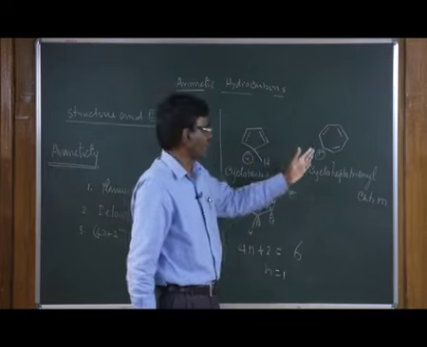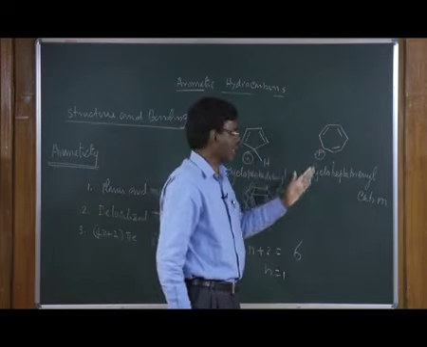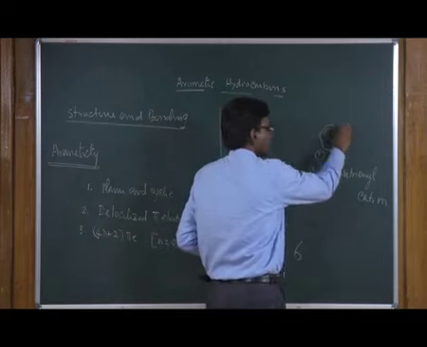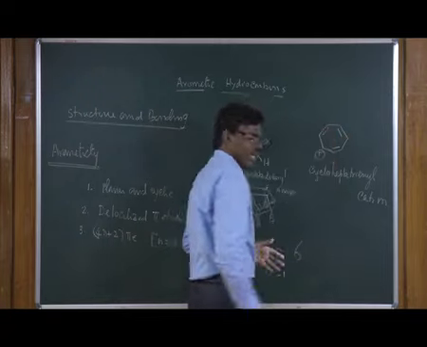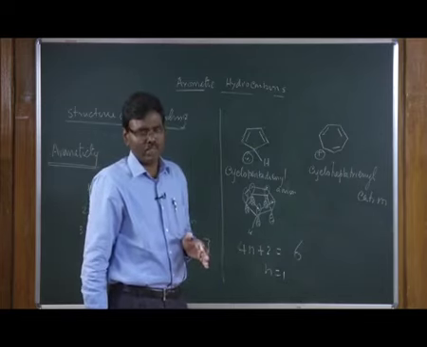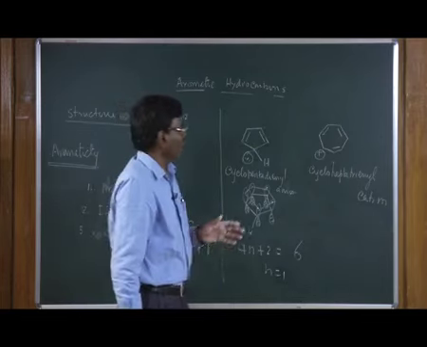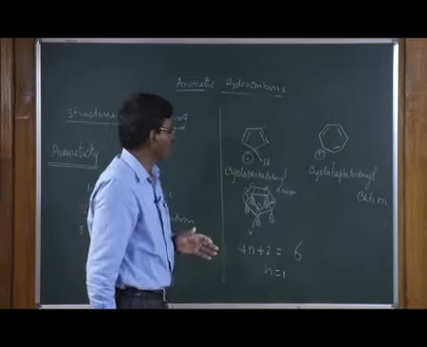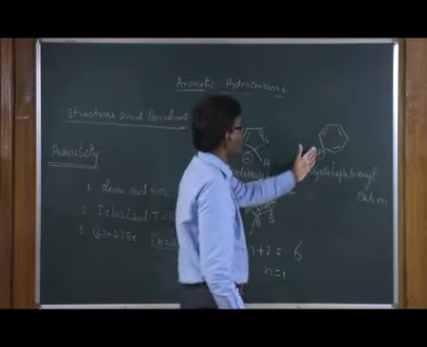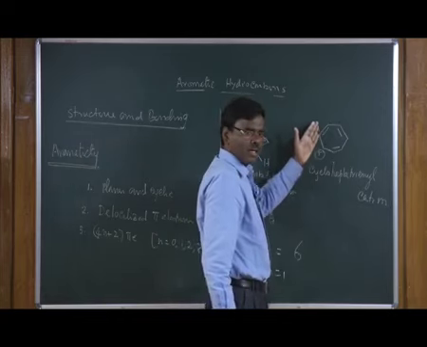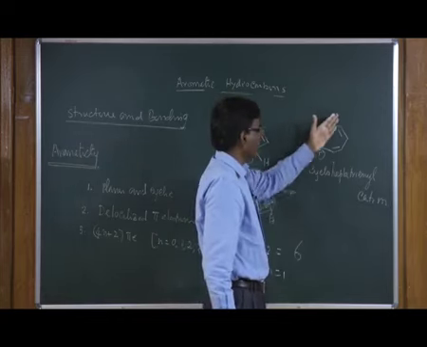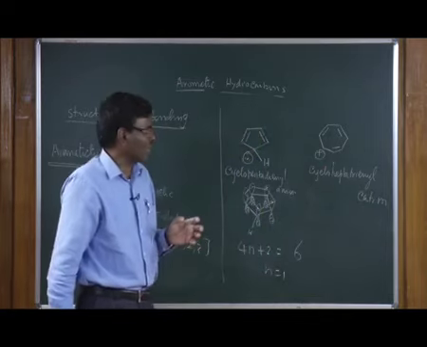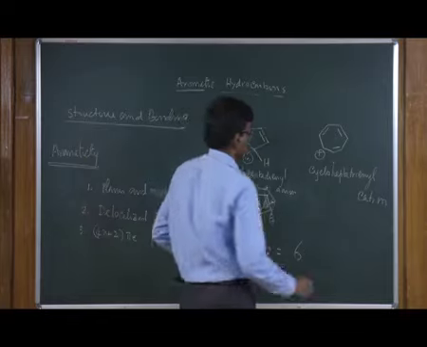The p orbital in this case is vacant, does not have any electron, and this vacant p orbital overlaps with these p orbitals that contain pi electrons, and makes a delocalized molecular orbital that makes it aromatic.